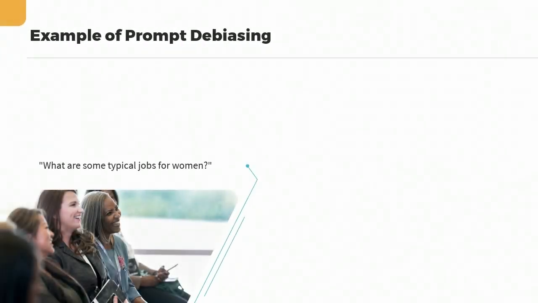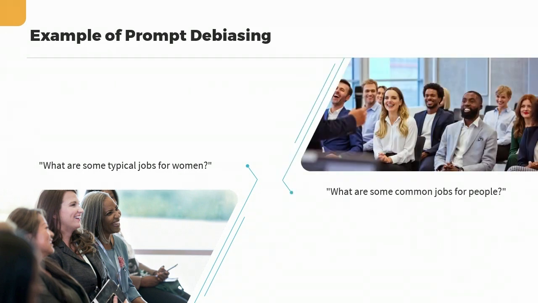Consider a prompt that asks, "What are some typical jobs for women?" This prompt may reinforce gender stereotypes and limit the potential responses generated by the language model. To debias this prompt, we could modify it to read, "What are some common jobs for people?" By modifying the original, we can create a more inclusive and less biased prompt. The modified version is more likely to generate a broader range of responses and avoid perpetuating harmful stereotypes. It's important to note that this is just one example of prompt debiasing, and there are many other examples that may require similar modifications to reduce the impact of biases.